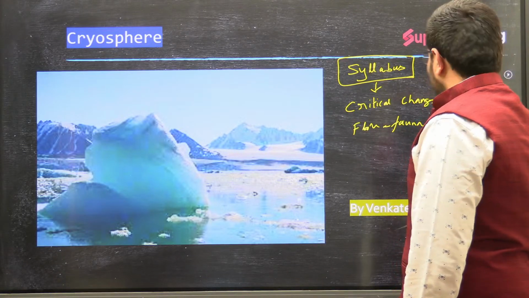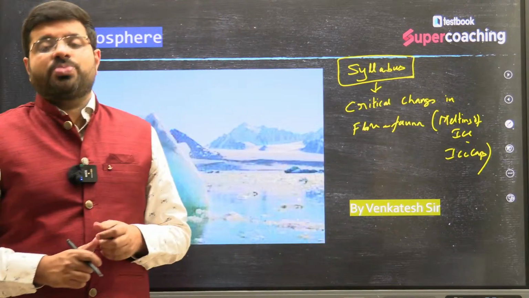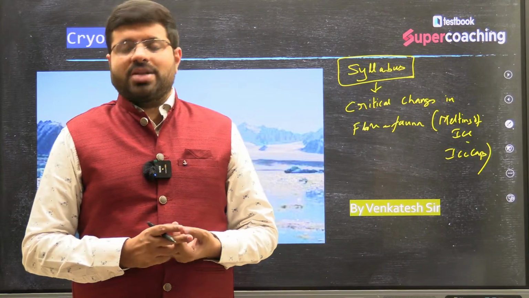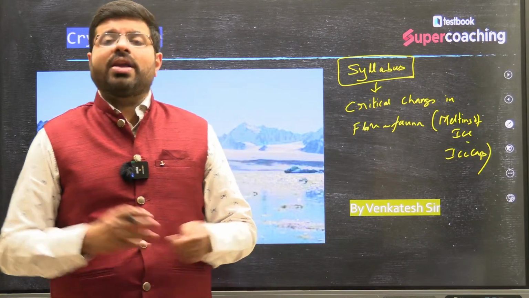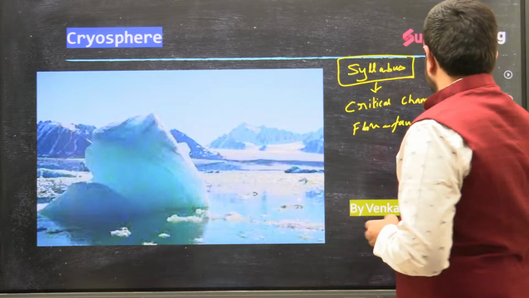So it is part of our syllabus. It is even part of our atmosphere, part of our climate. A question about cryosphere, considering the impact of climate change, is always in the news. So let us understand what we mean by cryosphere as such.